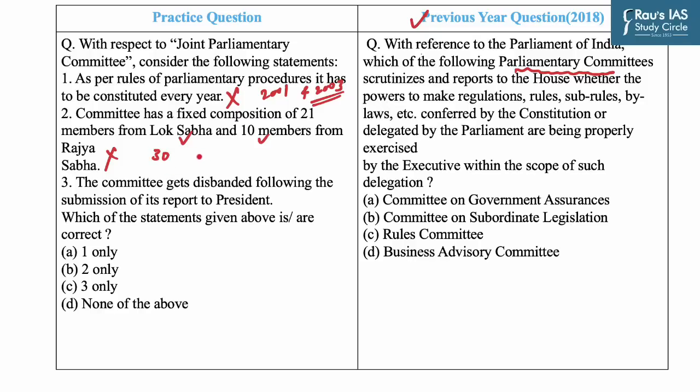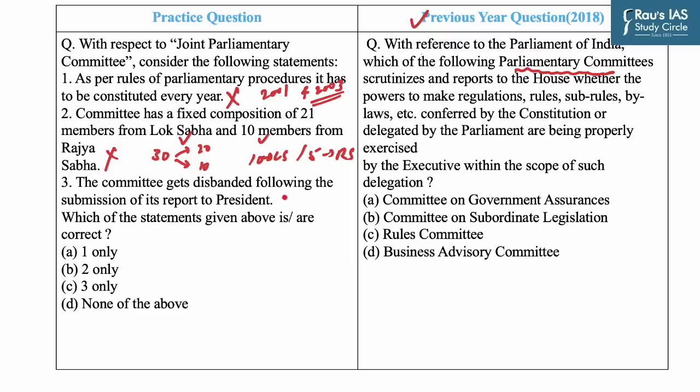of which 20 were from Lok Sabha while 10 were from Rajya Sabha. And similarly, JPC on pesticide included 10 members from the Lok Sabha and 5 members from the Rajya Sabha. Statement 3 says the committee gets disbanded following the submission of its report to the President.